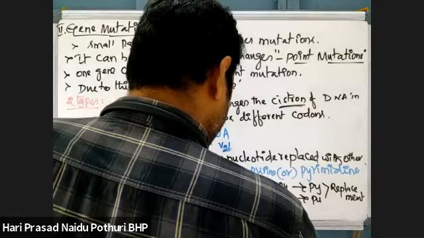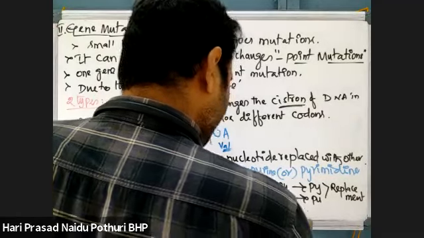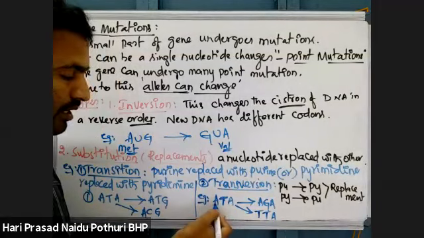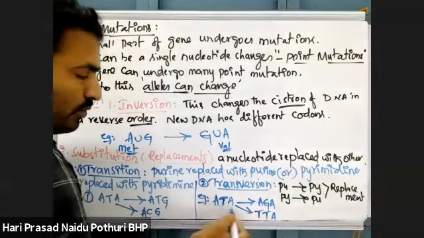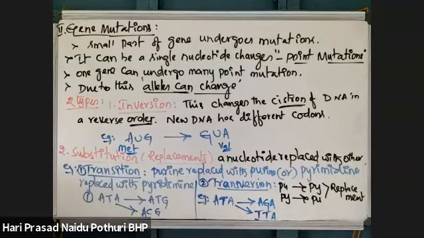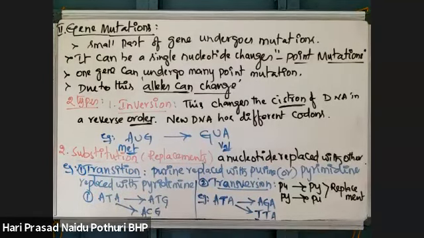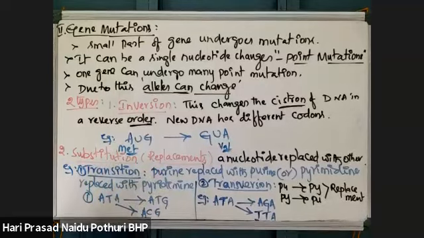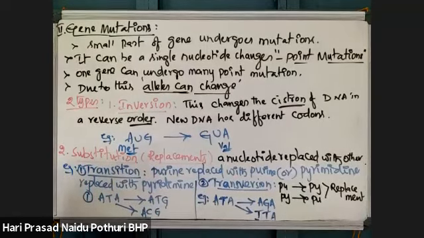Otherwise, ATA becomes TTA. What happened here? Adenine, a purine, is replaced with thymine, which is a pyrimidine. That type of replacement is called transversions.